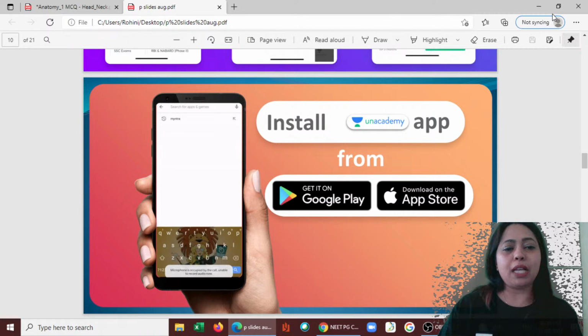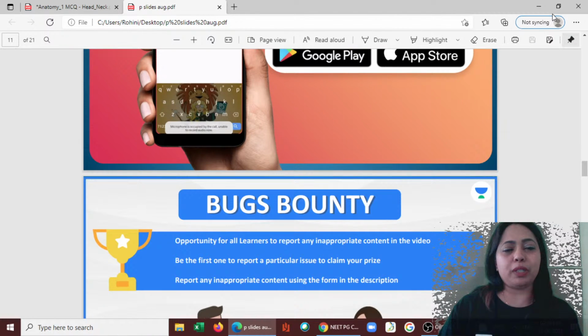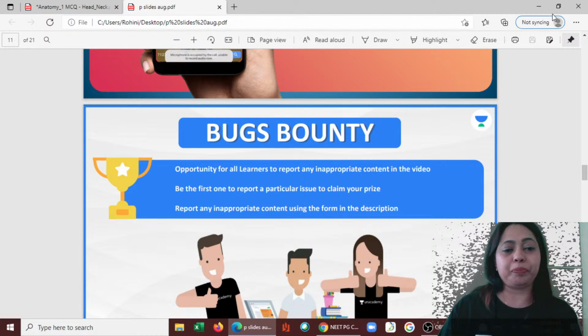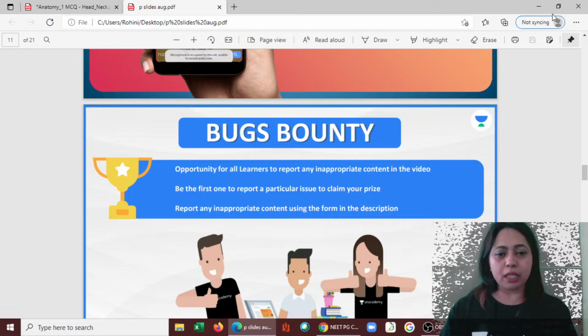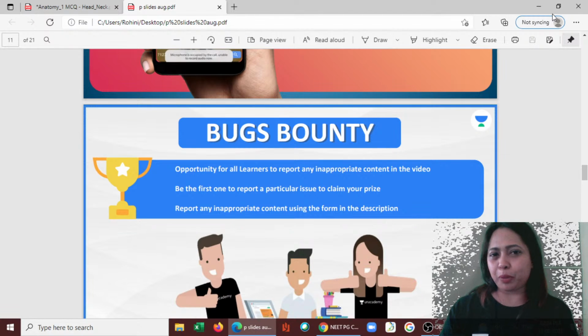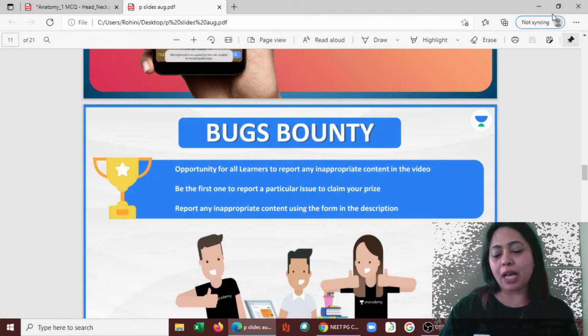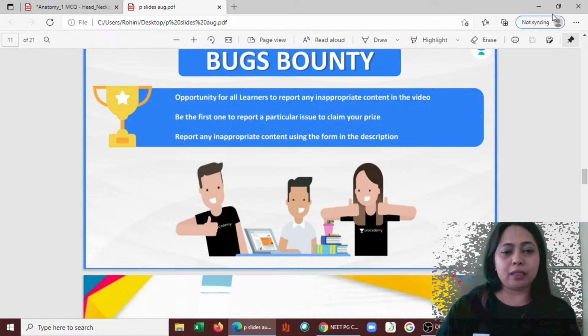And you can also see that there is a Bucks Bounty feature, where the opportunity is given for the learners to report anything that is very inappropriate. And you can do that by checking this out.